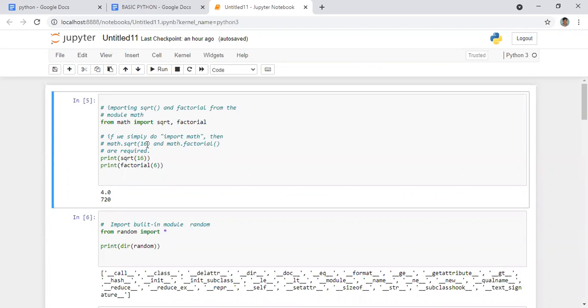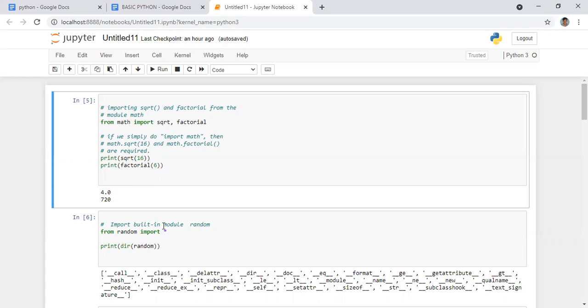First command: I told you this command is for importing the already present modules. Look here, from math import sqrt, factorial. That means math is a module, and these functions are present inside the module math. We are importing them. Now if you give print square root 16 and print factorial 6, it gives the output: square root of 16 is 4 and factorial 6 is 720. This works only if we import the corresponding modules. If we have not imported them, we will get an error.